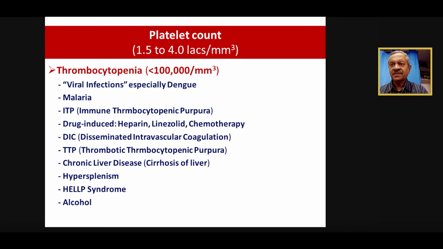TTP is a very serious condition and we have to keep it in mind, especially when the patient is sick or has neurological symptoms and the peripheral smear is very peculiar for thrombotic thrombocytopenic purpura. Chronic liver disease, we talked about the other day, because thrombopoietin is produced in the liver as well as bone marrow, can also be one of the causes. Hypersplenism and alcohol can also cause thrombocytopenia.